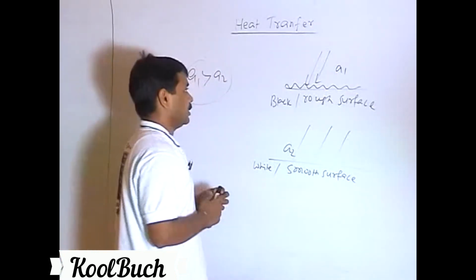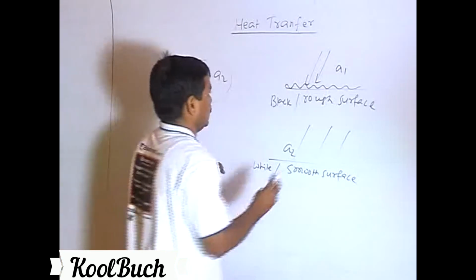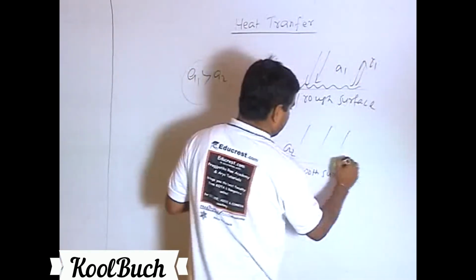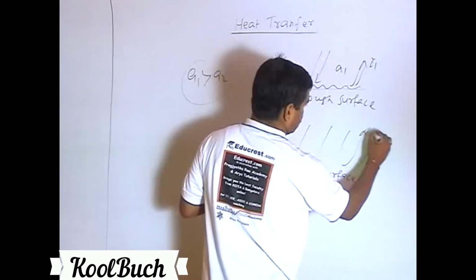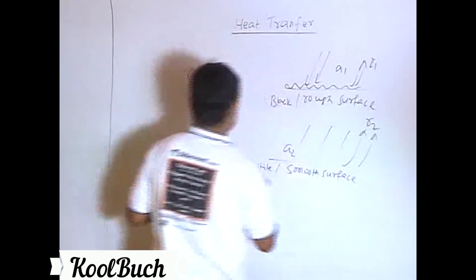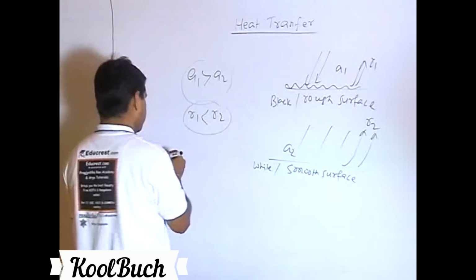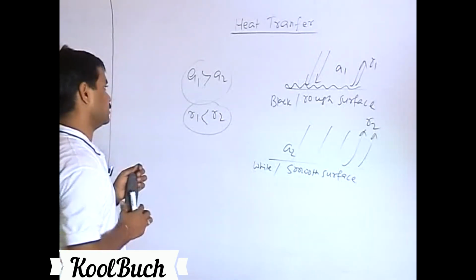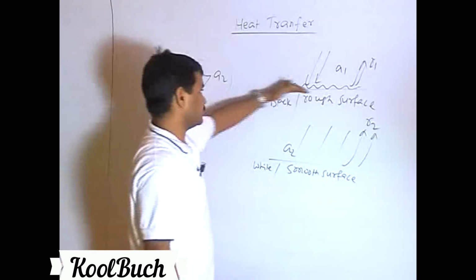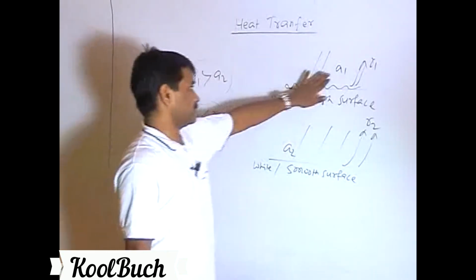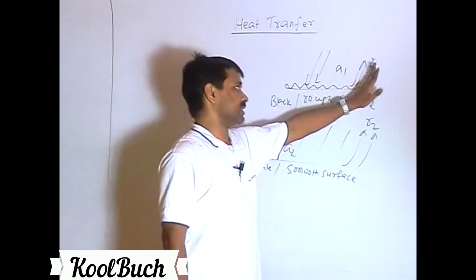Now what about reflection? A black and rough surface has, let's say, R1, and the other R2. So R1 must be less than R2 for the simple reason that total energy needs to be conserved. If we assume that nothing is transmitted, then if it is absorbing more, it must be reflecting less.